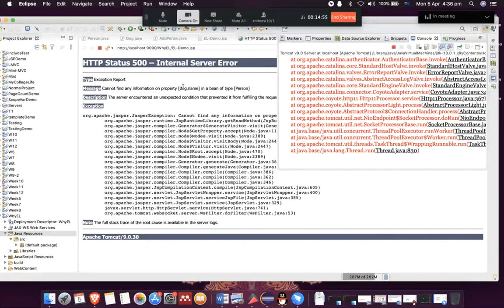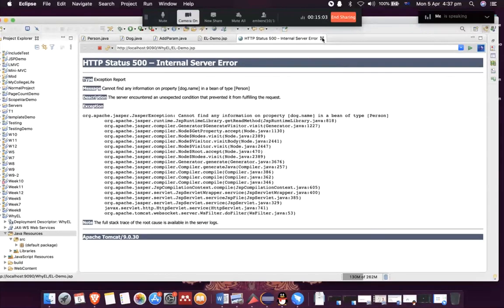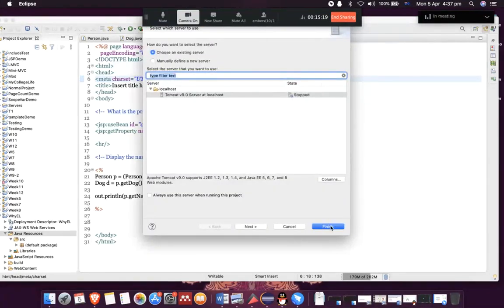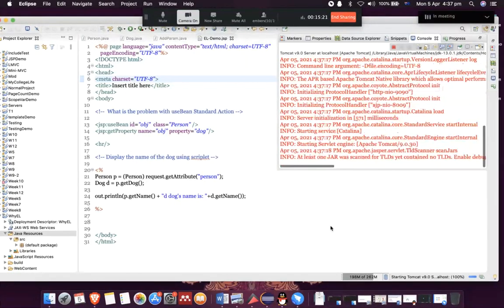Okay, as I said before, you cannot use standard action in that format. So I'm just going to get rid of this now. Now let's try it one more time. Restart